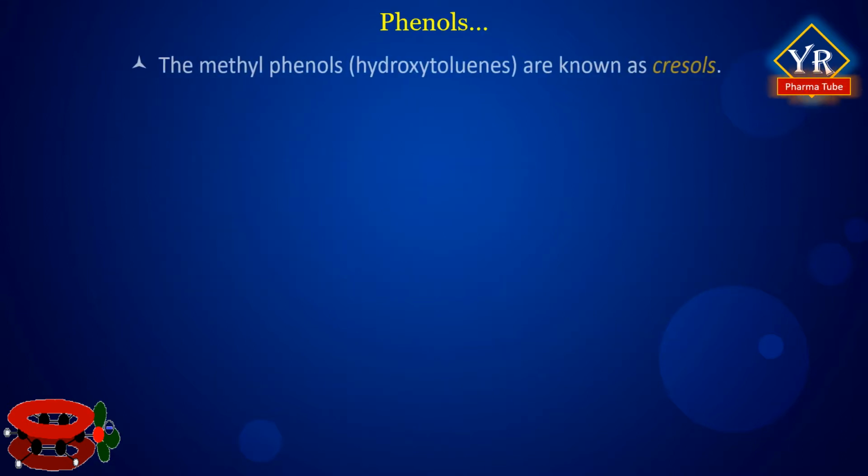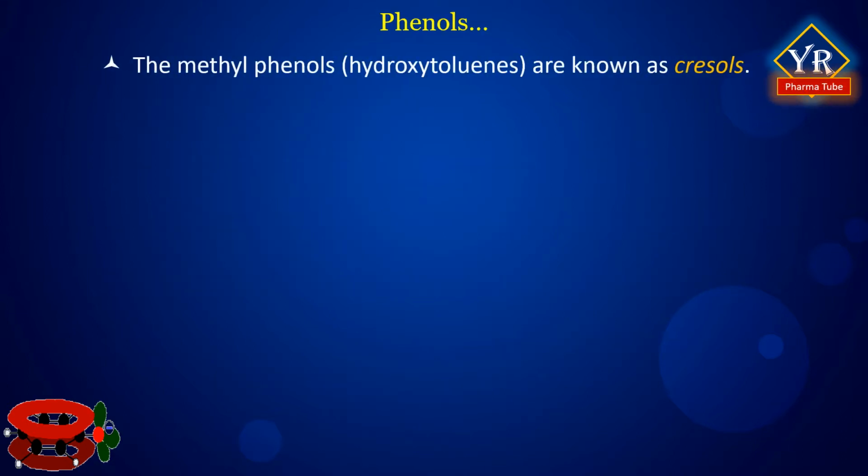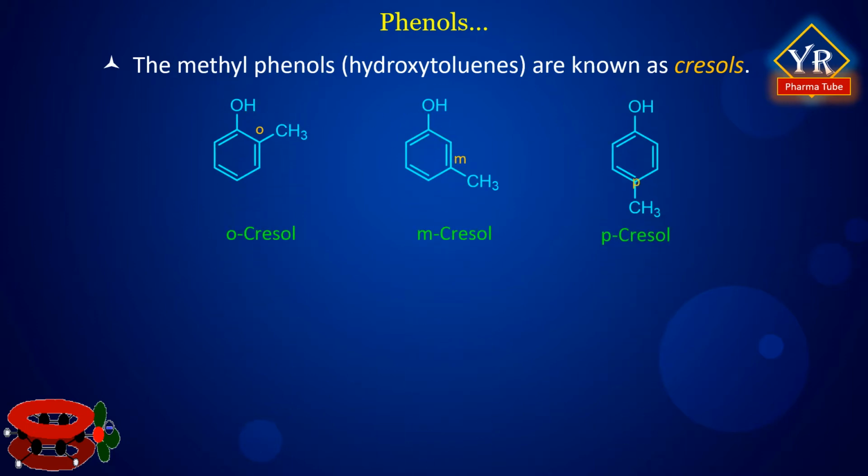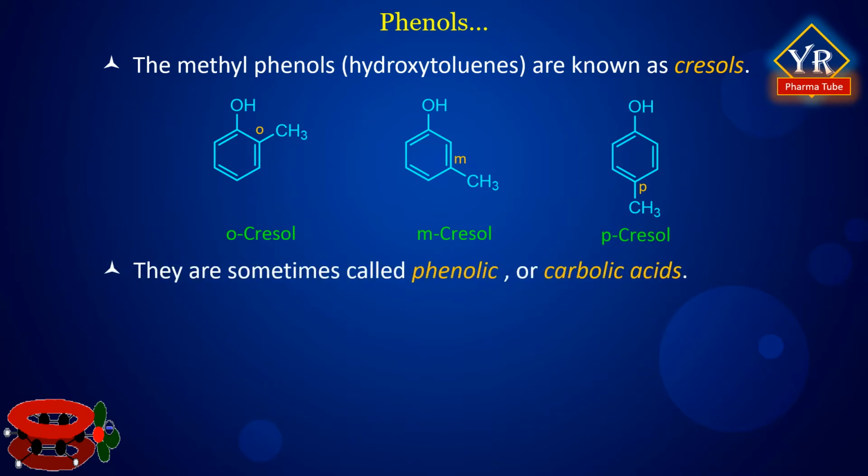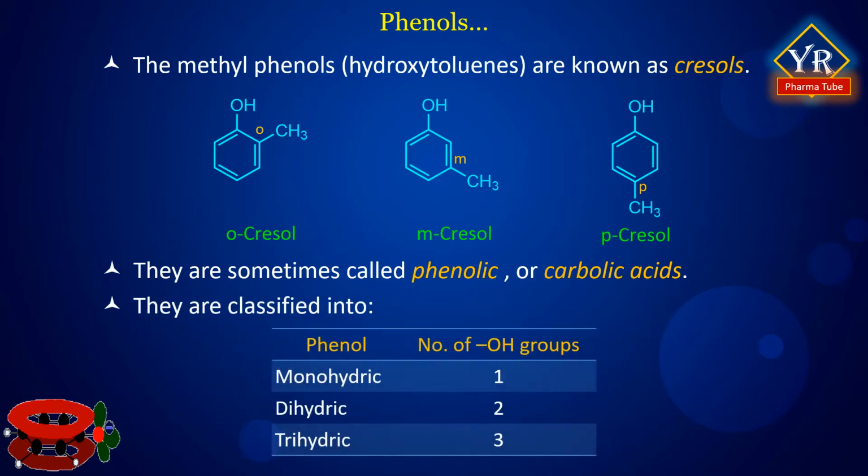The methyl phenols, that are hydroxytoluenes, are known as cresols. Examples include ortho-cresol, meta-cresol, and para-cresol. They are sometimes called phenolic, also known as carbolic acids. They are classified as monohydric, dihydric, trihydric phenols according to the number of hydroxyl groups present in their structures.